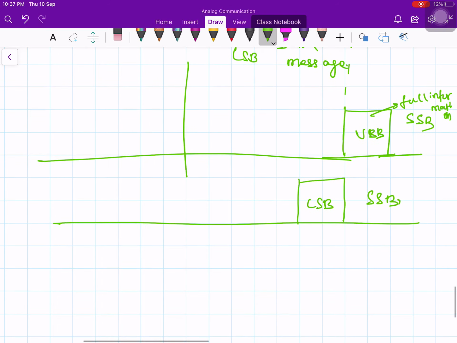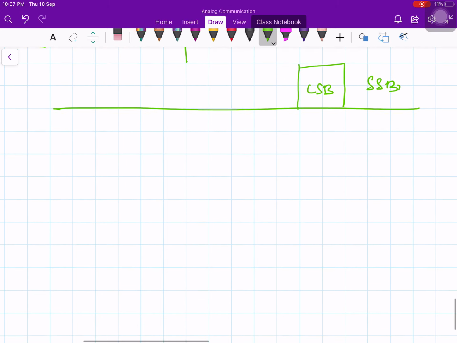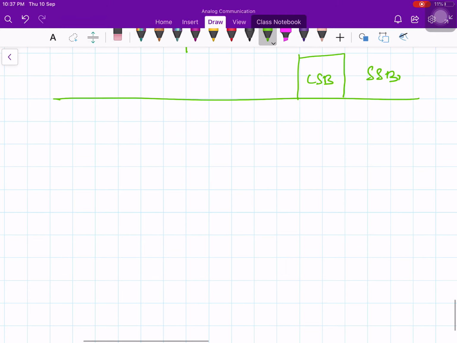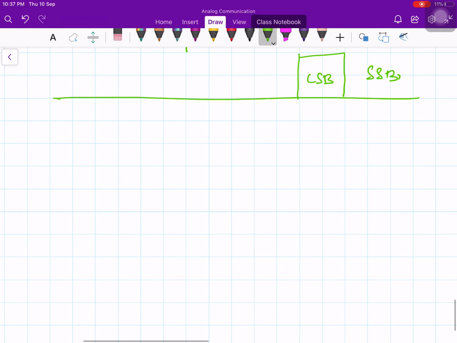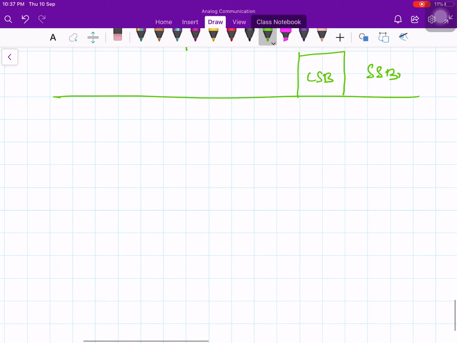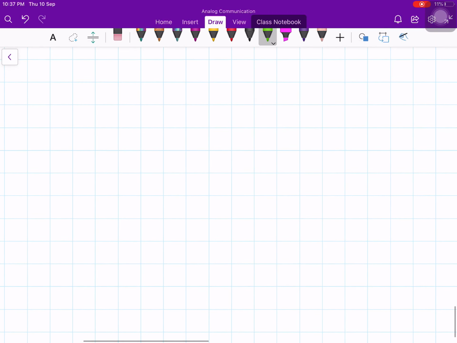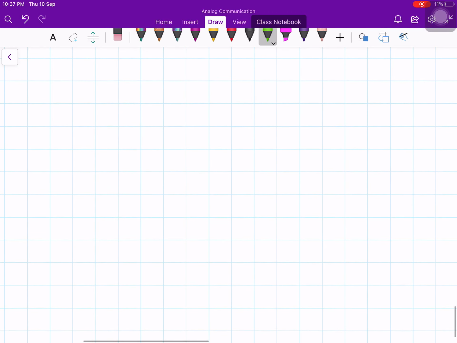Because we know the properties of a real signal. What are the properties of a real signal? The spectrum has to be symmetric around Fc: even symmetric for the amplitude spectrum, and odd symmetric for the phase spectrum. That symmetry will not get disturbed by translation to Fc. When you do a frequency translation, the symmetry properties translate around Fc. And this is only for real signals, not for any other signal.